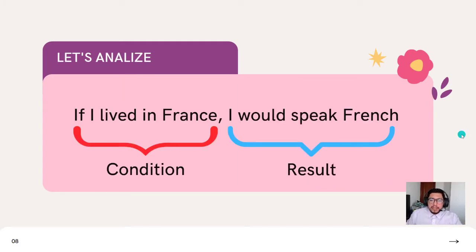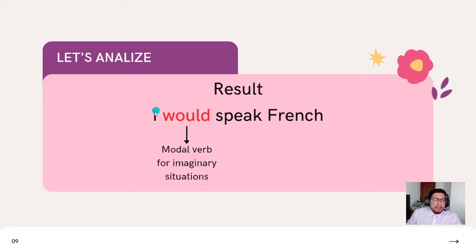Here we have our sentence again, and now we're going to focus on the result. In the result, as you notice, we need to use the modal verb for imaginary situations, would, and we don't need to transform in any way our verb. I would speak, I would have, I would live, I would work, exactly the same. Now, what happens in negative? We are going to use the auxiliary wouldn't.